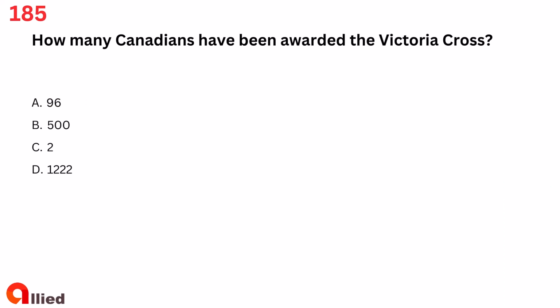60,000. Question 185. How many Canadians have been awarded the Victoria Cross? A. 96. B. 500. C. 2. D.